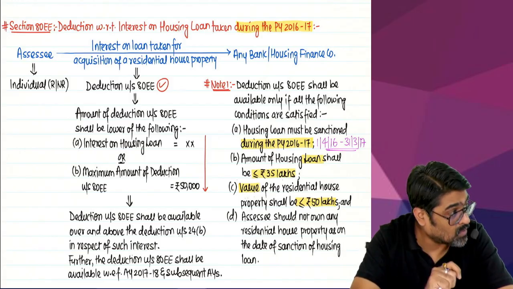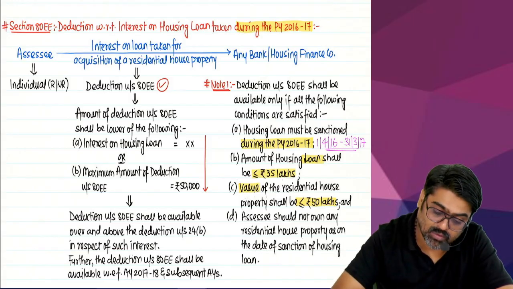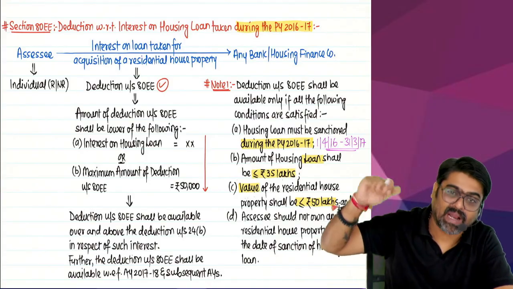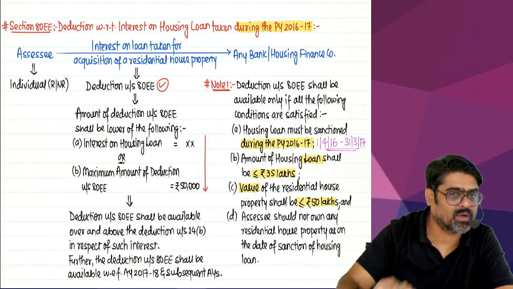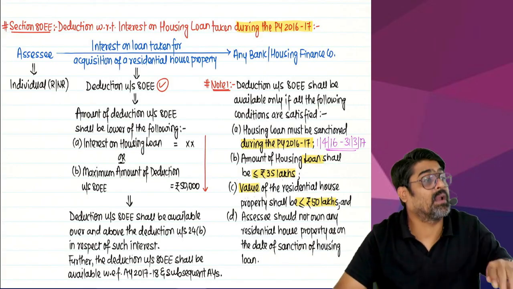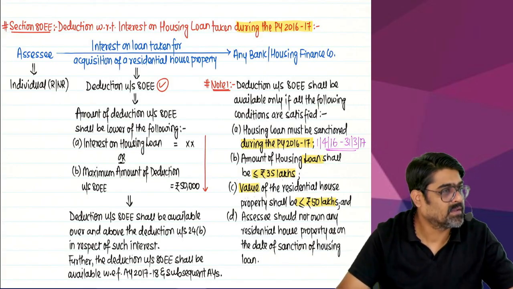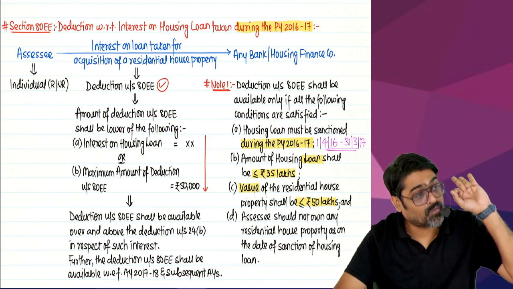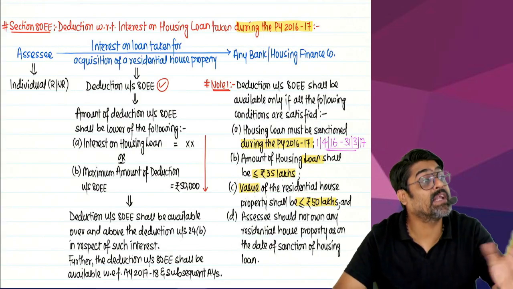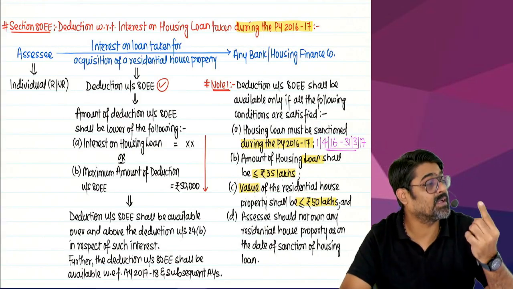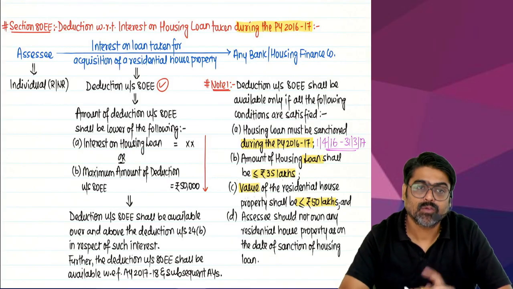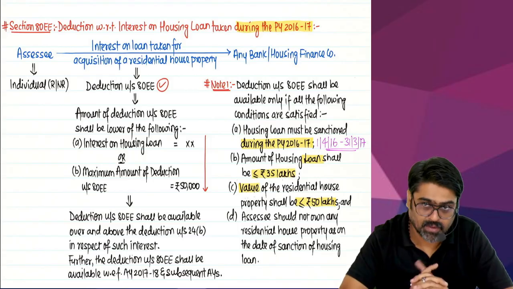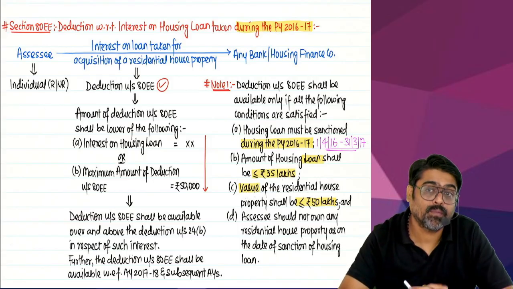Okay, so the loan was sanctioned during the previous year 2016-17. If the loan was taken prior to 16-17, this deduction is not available. If the loan is taken after 16-17, this deduction is not available. This deduction is available specifically for those loans which were taken in 16-17, which were sanctioned in 16-17. So in the previous year 16-17, the loan was sanctioned. Number 1.